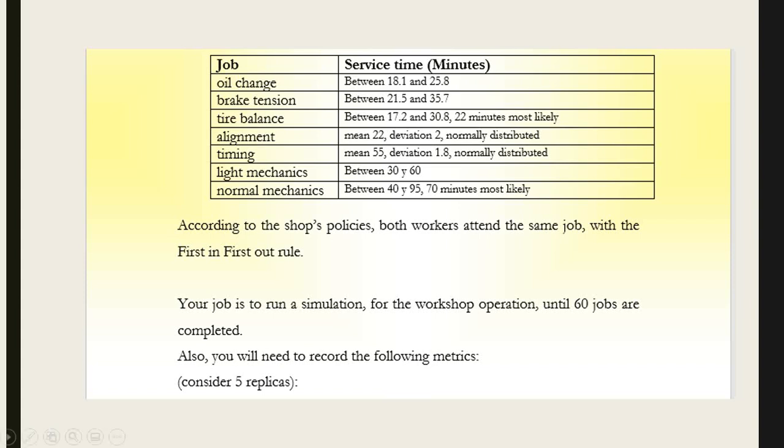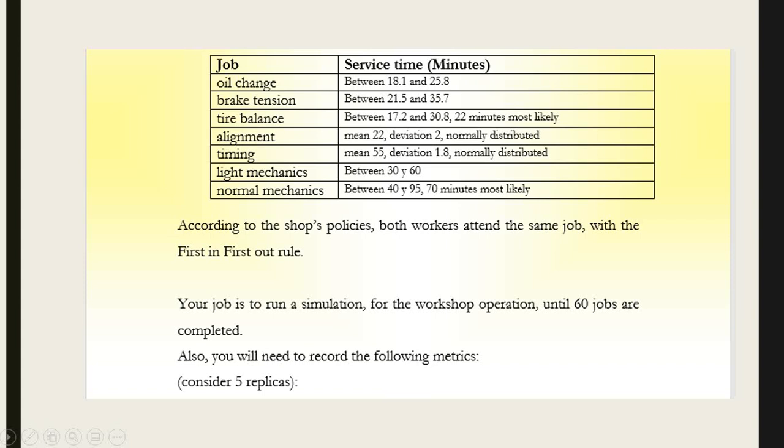For the tire balance, between 17.2 and 30.8, with 22 minutes being the most likely value for the time. Alignment has a mean of 22 minutes with a standard deviation of 2 minutes and is normally